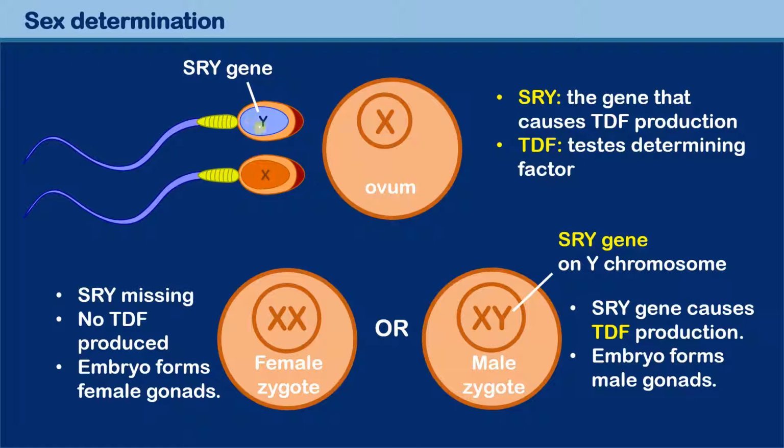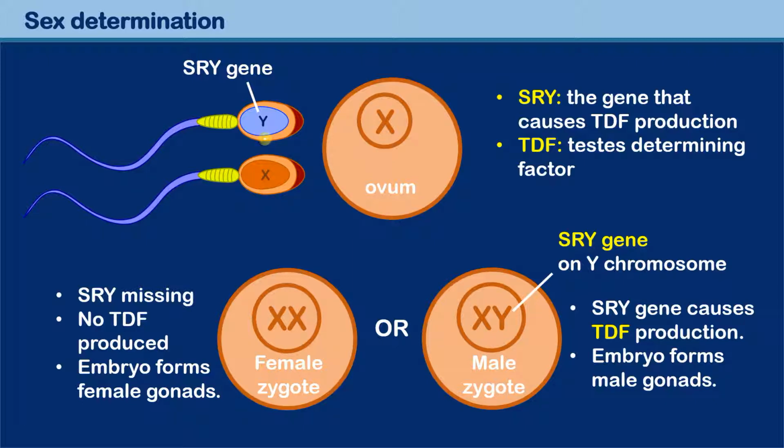There are two types of sperm cells. Those sperm cells with a Y chromosome are basically going to cause the baby to become a boy. And then there are those sperm cells with an X chromosome. When this type of sperm cell fertilizes the egg cell, the baby is going to be a girl. So there are two types of sperm cells, and depending on which one fertilizes the egg cell, the baby is going to be a boy or girl.